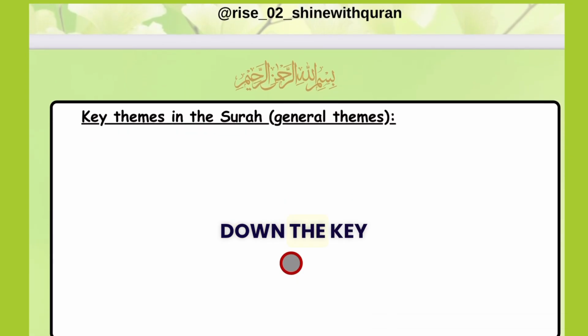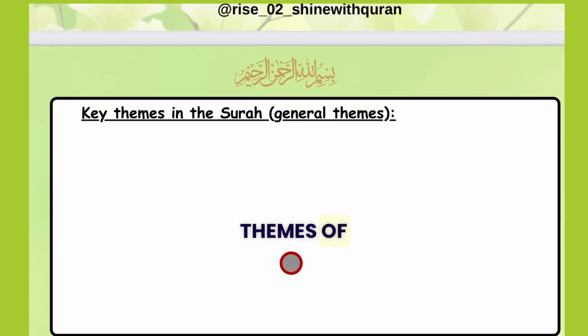Here you will write down the key themes, that is the general themes of the surah, like what this surah speaks about, for example, whether it speaks about judgment day, whether it speaks about a prophet, a story of a prophet, etc. Anything in general, just write down the general themes.